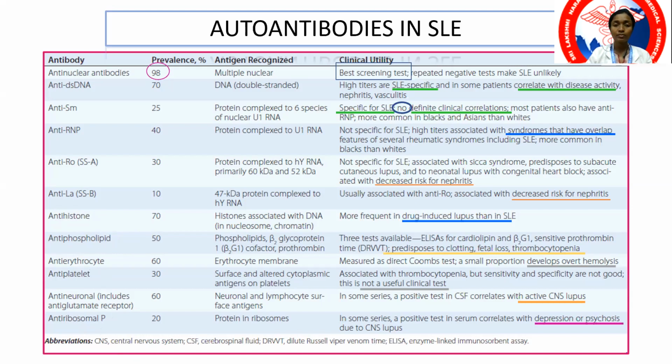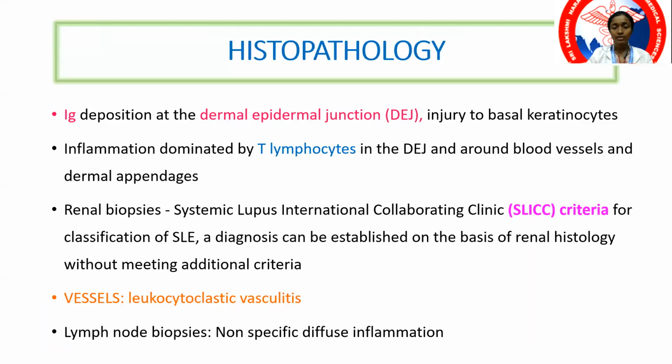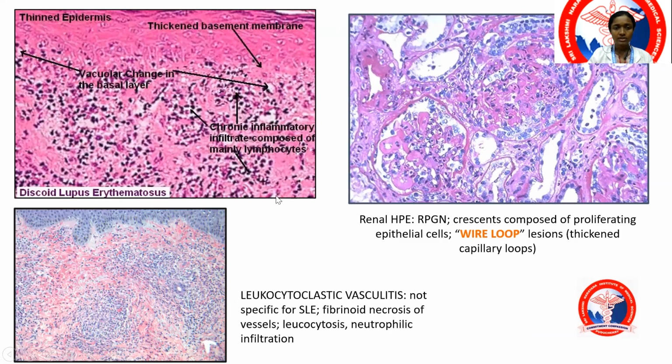So these are certain antibodies that are tested if you think of a diagnosis of SLE. The first one will be ANA, the others together are known as the ENA blot. These are the panel of antibodies that are usually tested. If you look at a histopathological picture, what you see are immunoglobulin deposits and T lymphocytes. In the vessels, you see vasculitic features. Here, if you take a skin specimen from an individual with what is known as discoid lupus erythematosus, various clinical manifestations we'll be discussing in the subsequent slide.